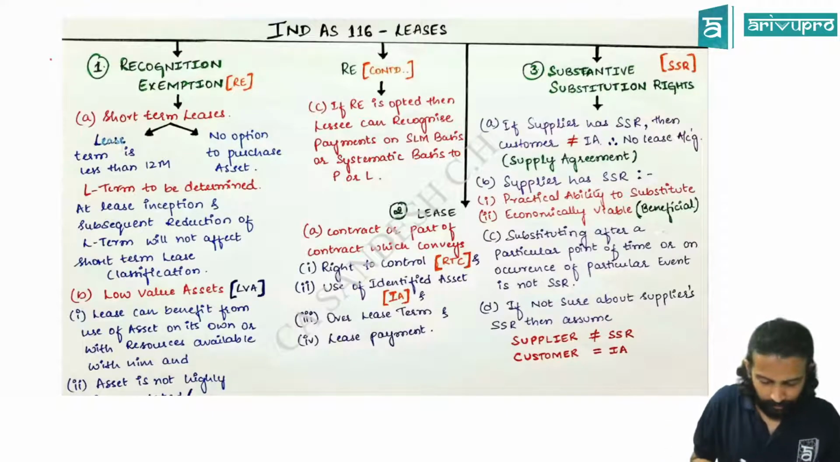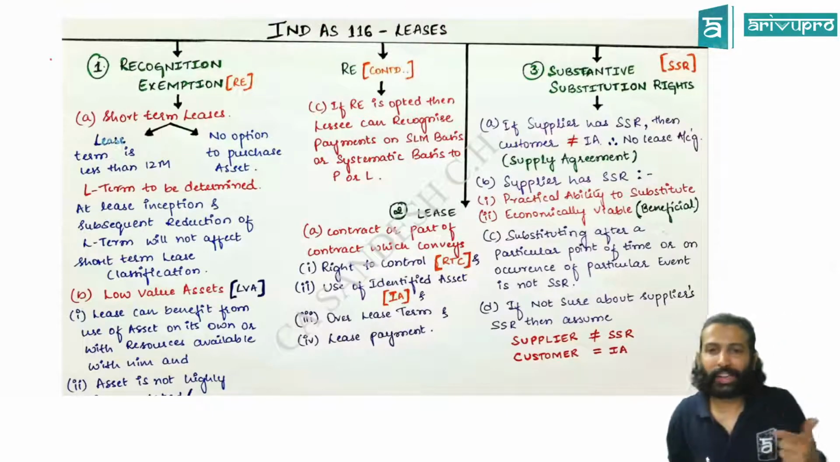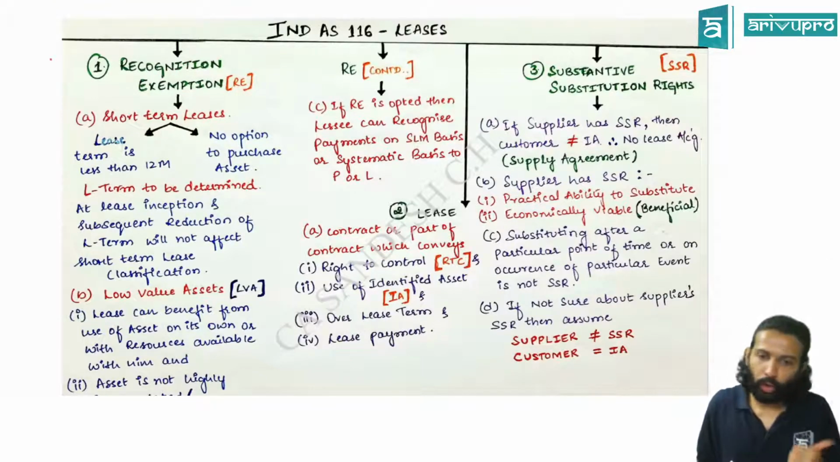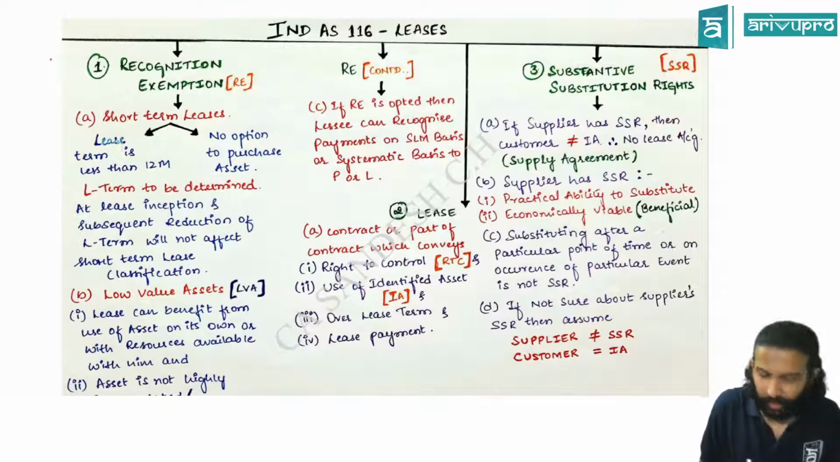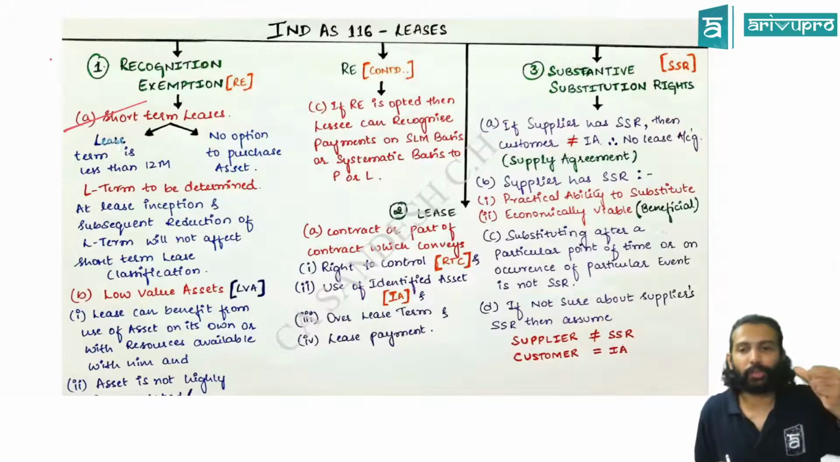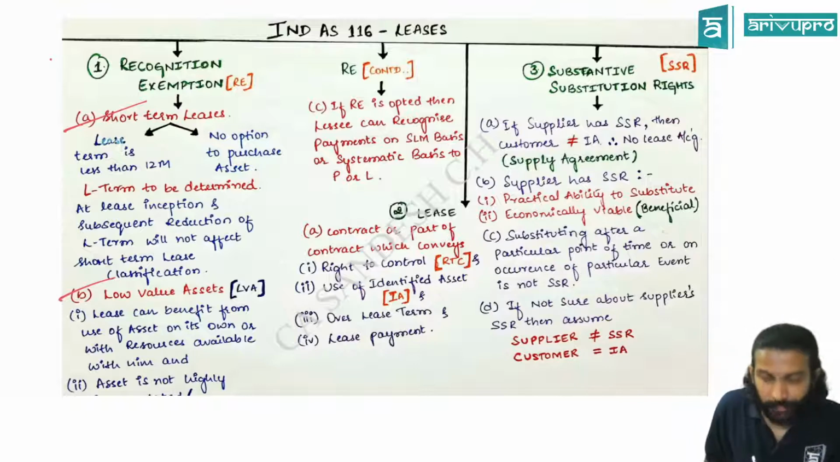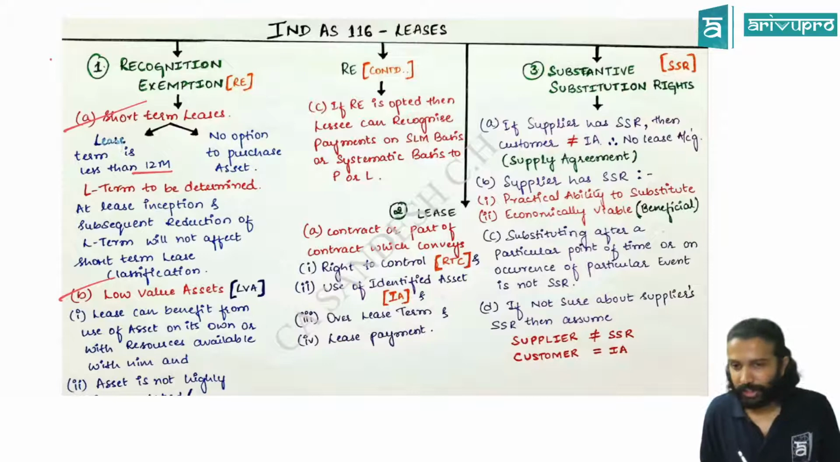Guys, let's revise Ind AS 116 quickly through the charts. First we saw recognition exemption. Two types of lease get recognition exemption: one is short-term lease, another one is low-value assets. Short-term lease means what? The term of the lease should be less than or equal to 12 months.